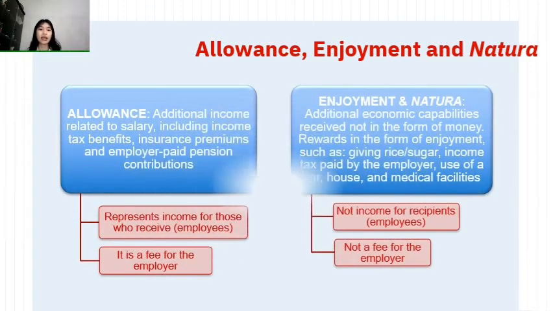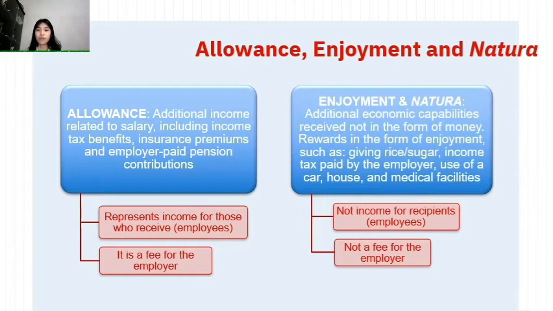Okay, so we are going to discuss about allowance, enjoyment, and natura. So allowance is an additional income related to salary, including income tax benefits, insurance premiums, and employer-paid pension contributions. So this represents income for those who receive, it means the employees, and it is a fee for the employer.